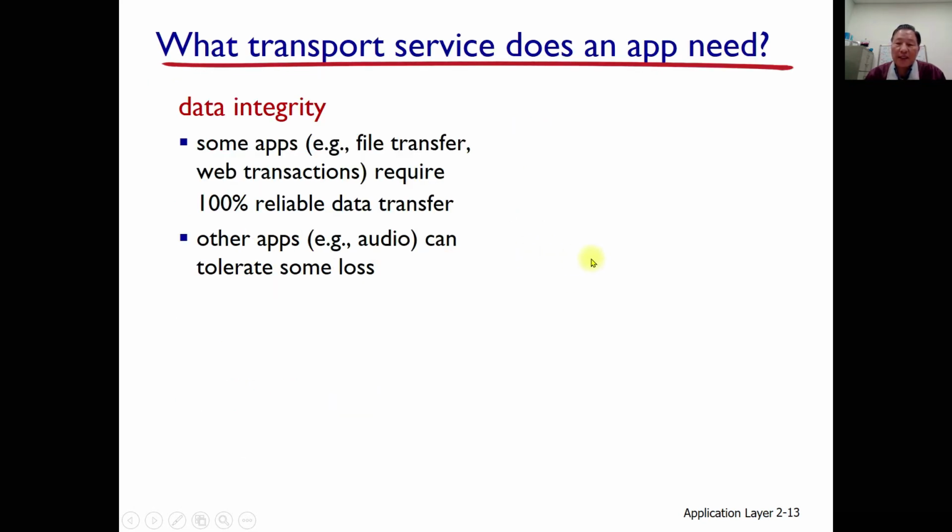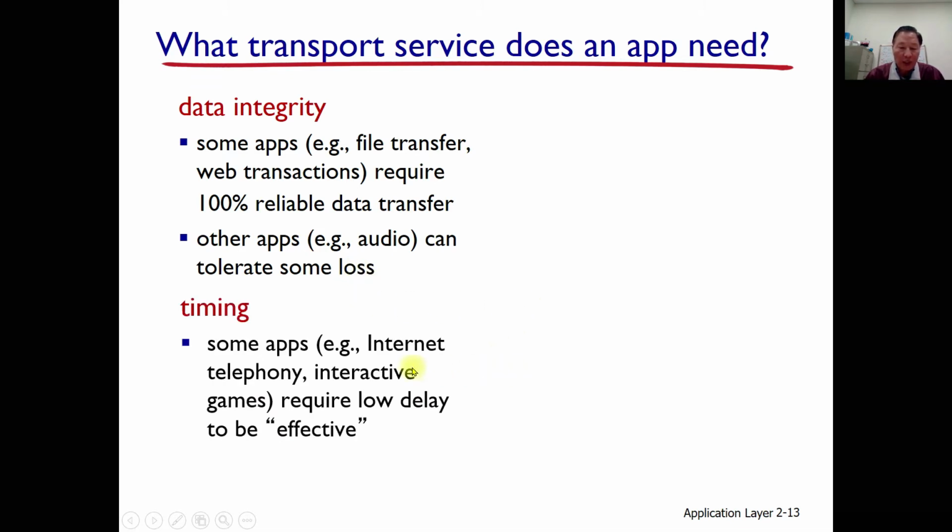What transport service does an application need? We need data integrity. Some applications, for example file transfer and web transactions, require 100% reliable data transfer. Depending upon the application, the requirements are a little bit different, and this explains that. Other applications, for example audio, can tolerate some loss. If we can still hear properly even though some audio is eliminated, even though there is some loss, we can tolerate it.